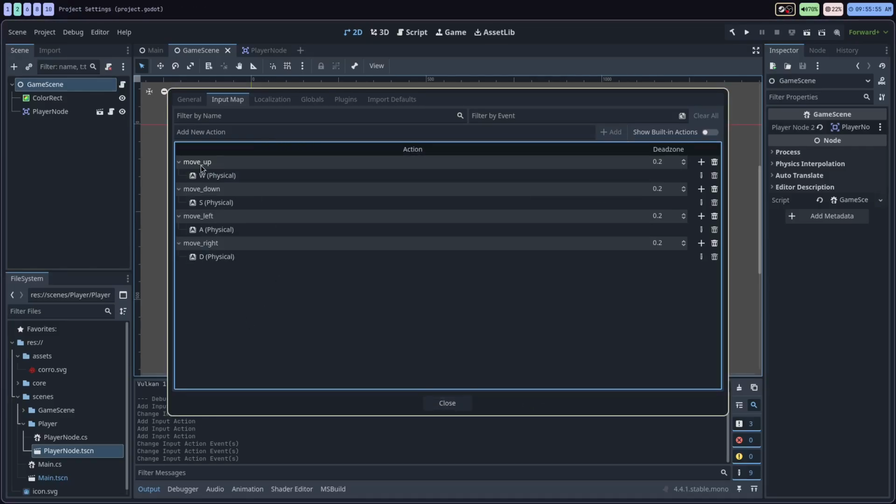So now you can see we have an action called move up, and it's the W key, an action called move down, and it's the S key. So WASD movement attached to a name. So now we have an input mapping that's been set up in the Godot editor itself, and I'll show you how we access that in the code.